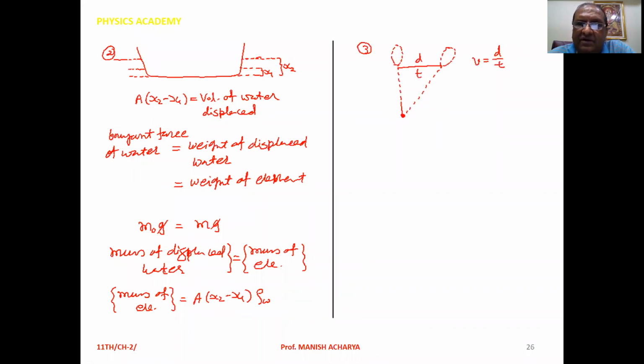Now, wind speed of the storm. What we have to do is tie a balloon at a rigid support with the help of a string of length 1 or 2 meter.